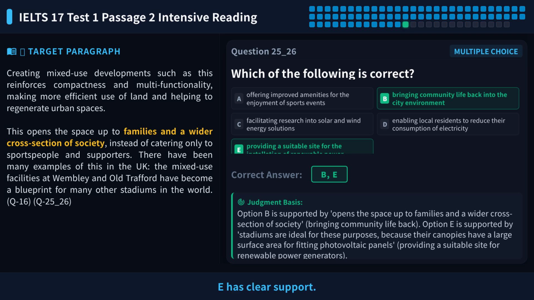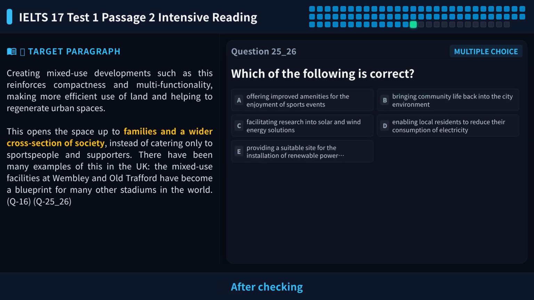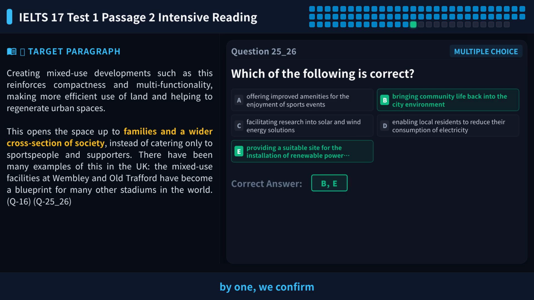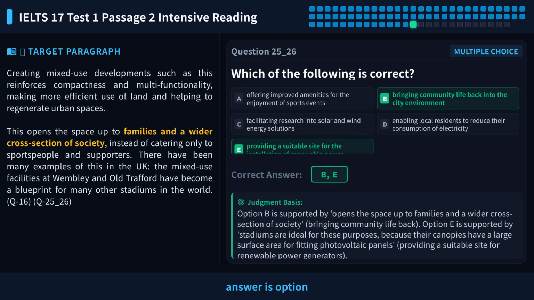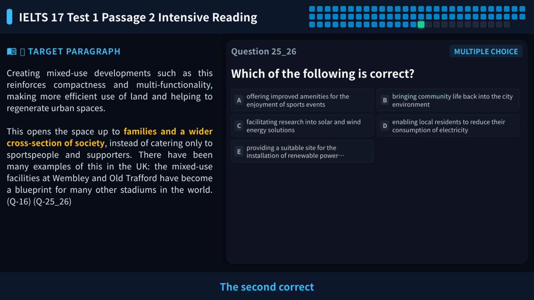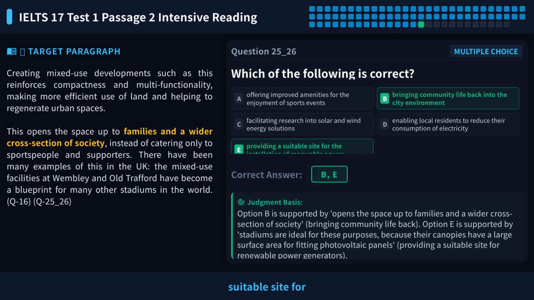E has clear support. After checking each option one by one, we confirm the first correct answer is option B, bringing community life back into the city environment. The second correct answer is option E, providing a suitable site for installing renewable power generators. So the answers for Q25 and Q26 are B and E.